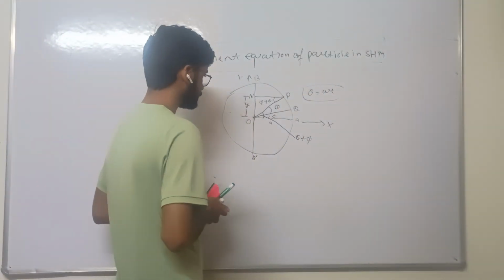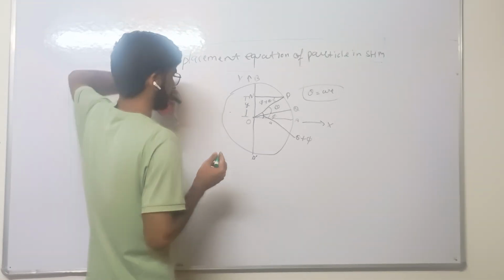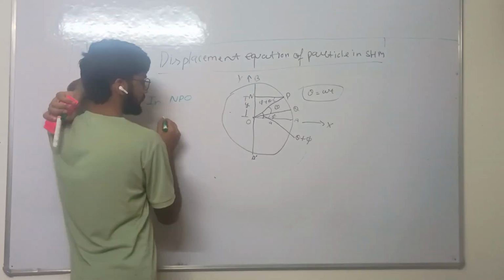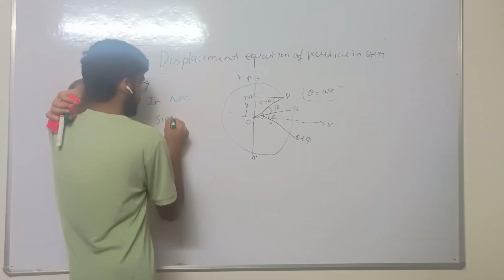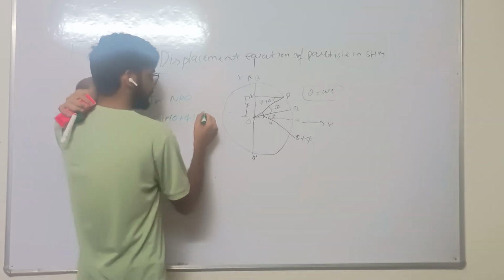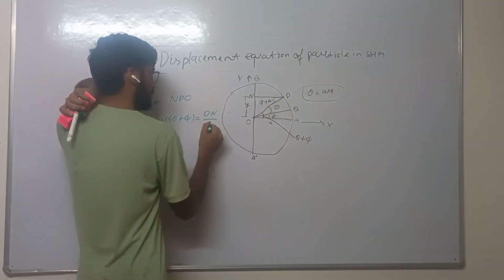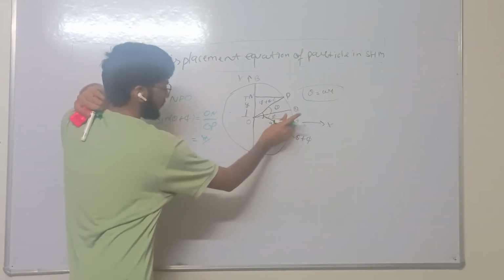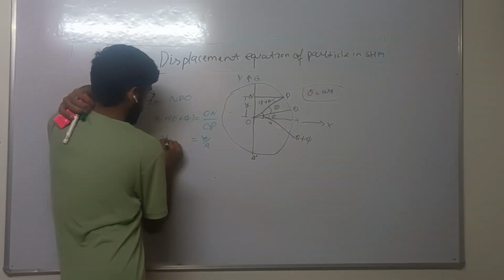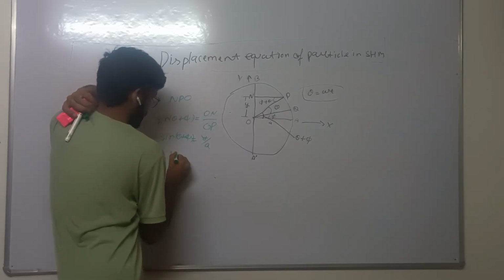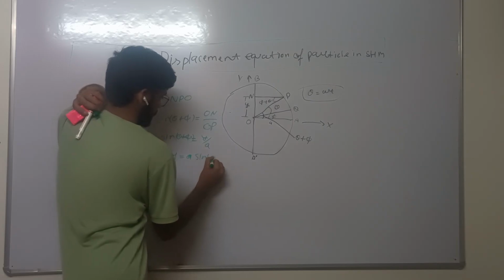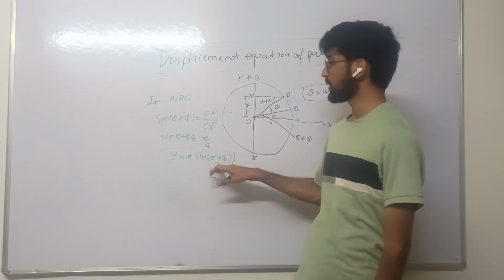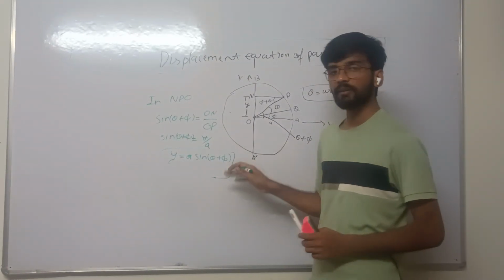In triangle NPO, sin of theta plus phi equals ON by OP. ON is y, and OP is the radius of the circle, a, so sin theta plus phi equals y by a. Then y equals a sin theta plus phi.